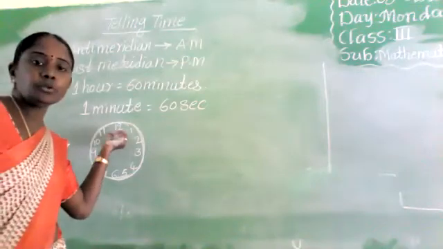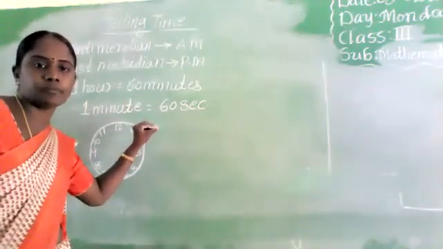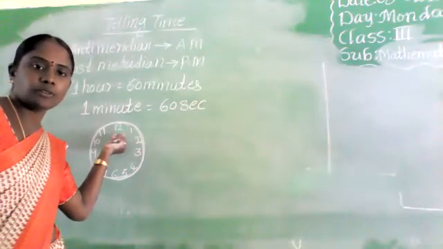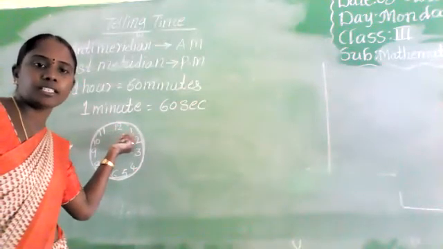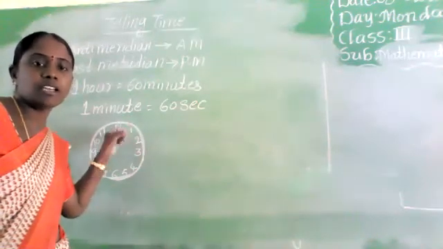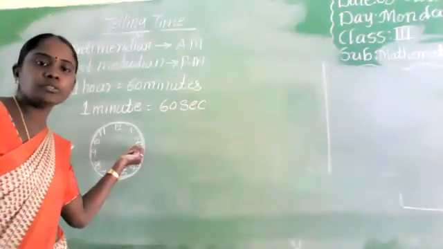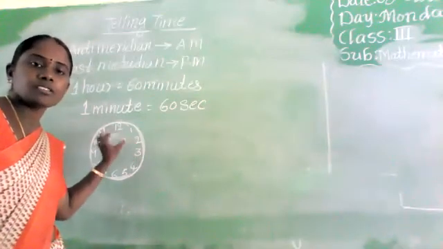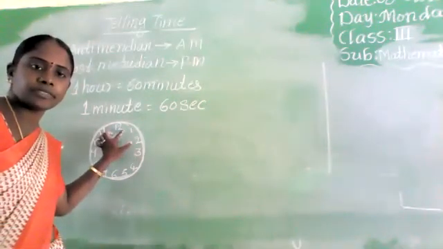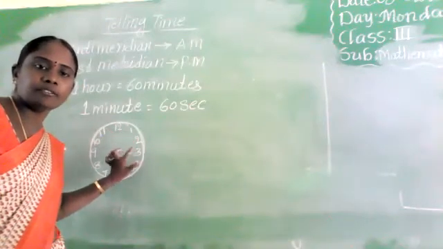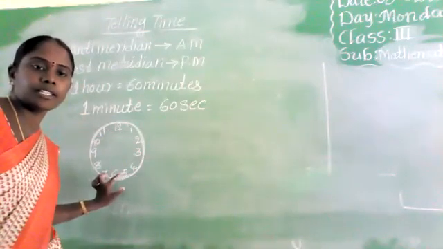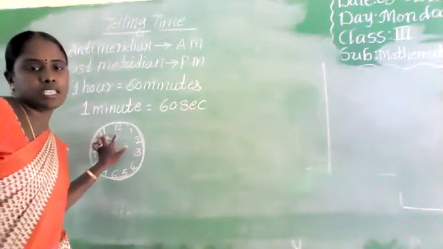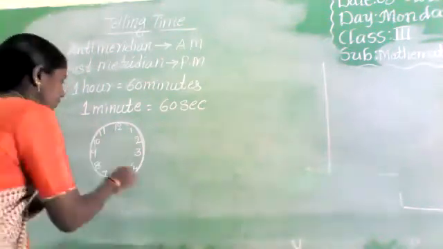Every two numbers in the middle, there is a 5 minutes difference. We have to observe that from 12 to 1, there is a 5 minutes difference. And from 1 to 2, 5 minutes difference. And 2 to 3, 5 minutes. So once you count minutes: 5, 10, 15, 20, 25, 30, 35, 40, 45, 50, 55, 60. Okay?